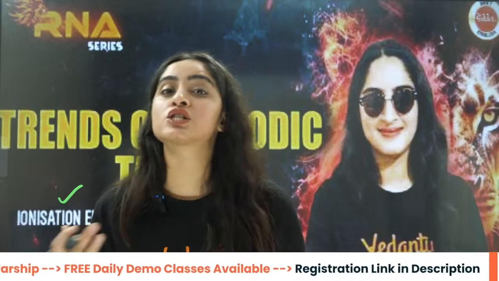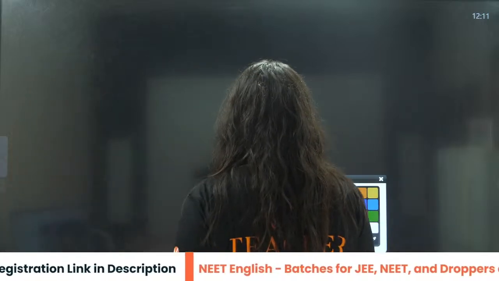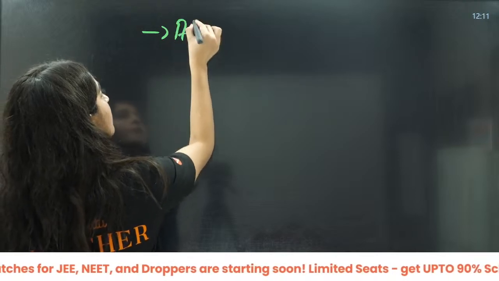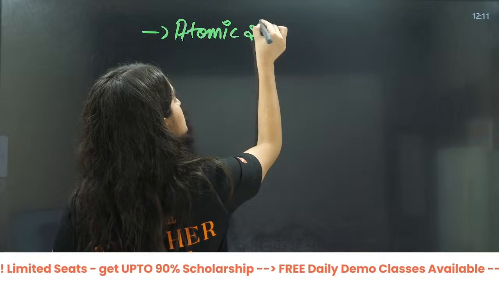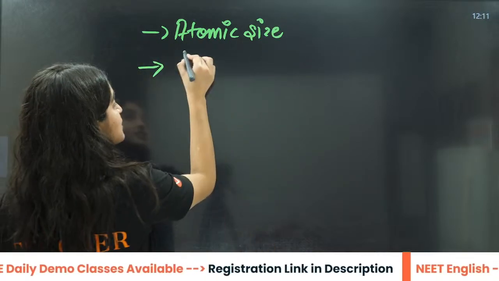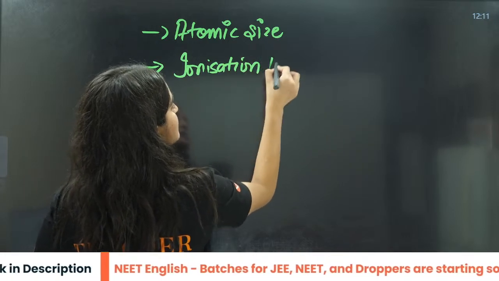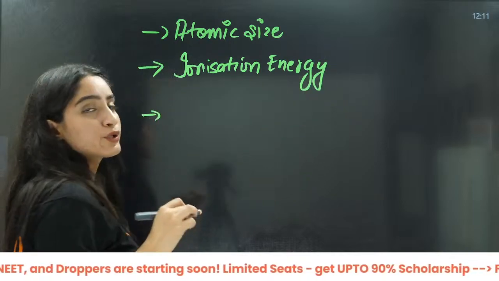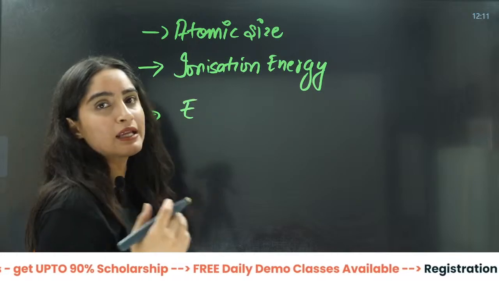Now, what are these trends? What are these different properties? First, we will talk about atomic radius, or you can say atomic size. Then we are going to talk about ionization energy, or you can say ionization enthalpy. Third, we are going to talk about electron affinity, or electron gain enthalpy.